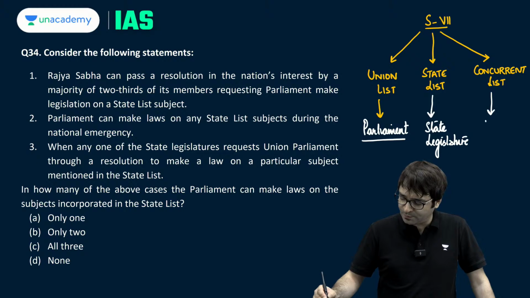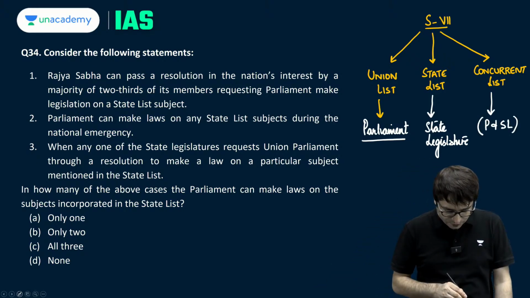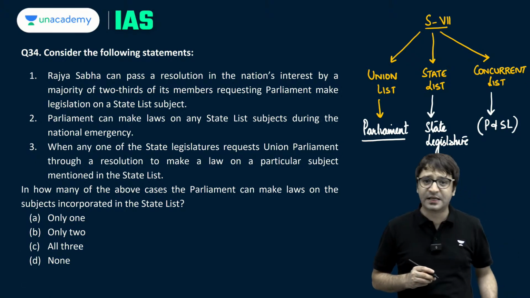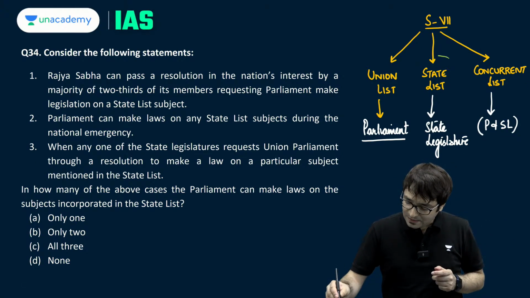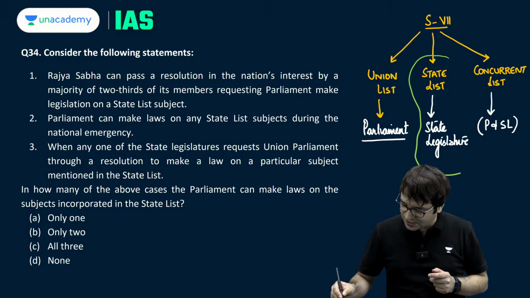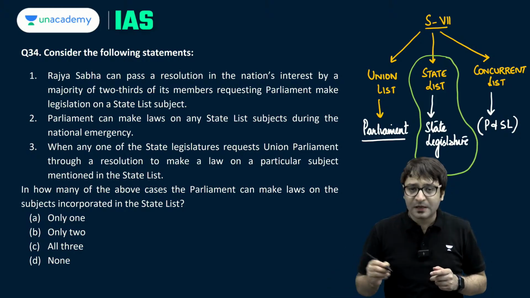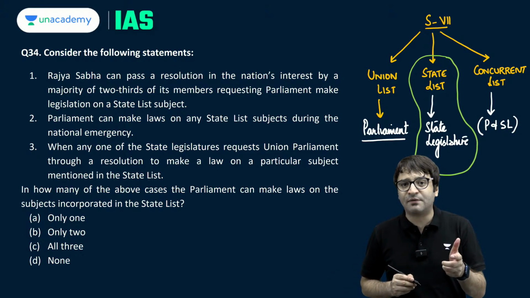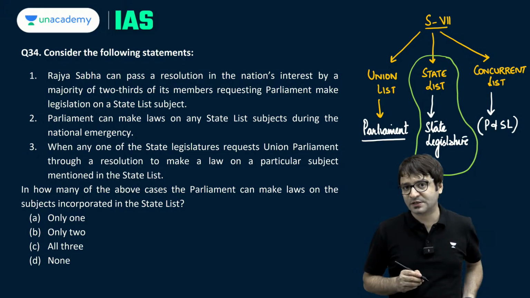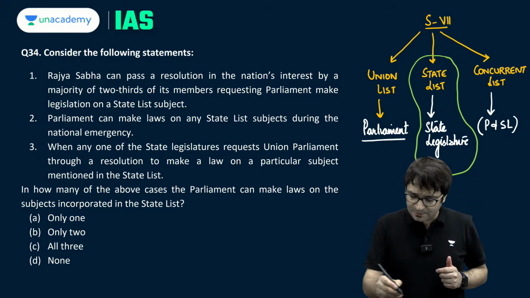And you would know both Parliament as well as state legislature has the power to enact a law on any item mentioned in the concurrent list. But even those matters which are under the state list, Parliament sometimes has the power to make a law on these subjects. How? For example,